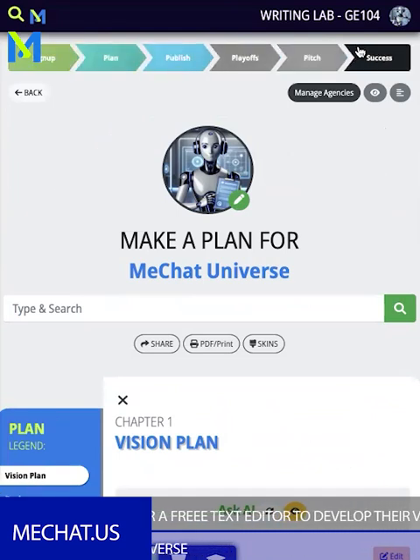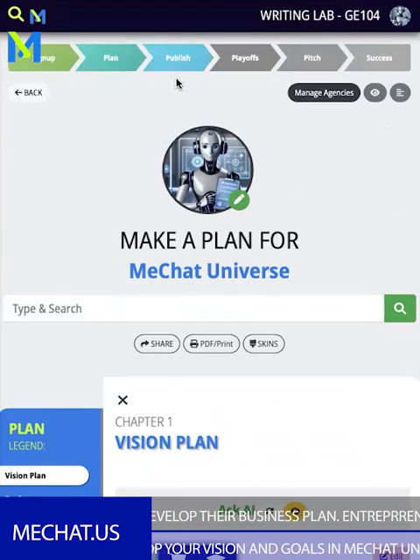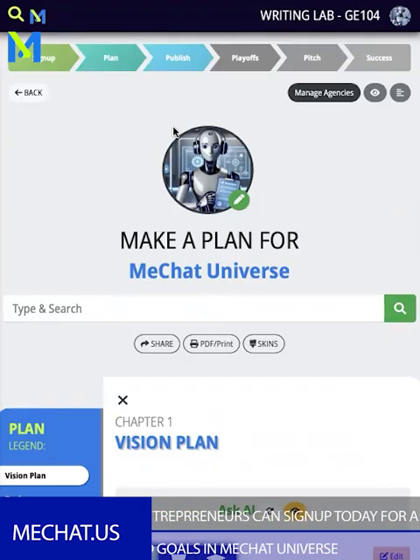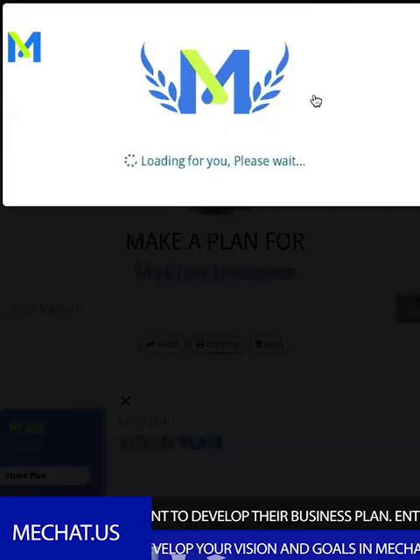The tournament is a second way. So this is the tournament bar. It's your roadmap to success. Once we get closer to the start of the school year, you'll be able to click this button and join the tournament. Now, also the software will, like I say, the third way is manage agencies.